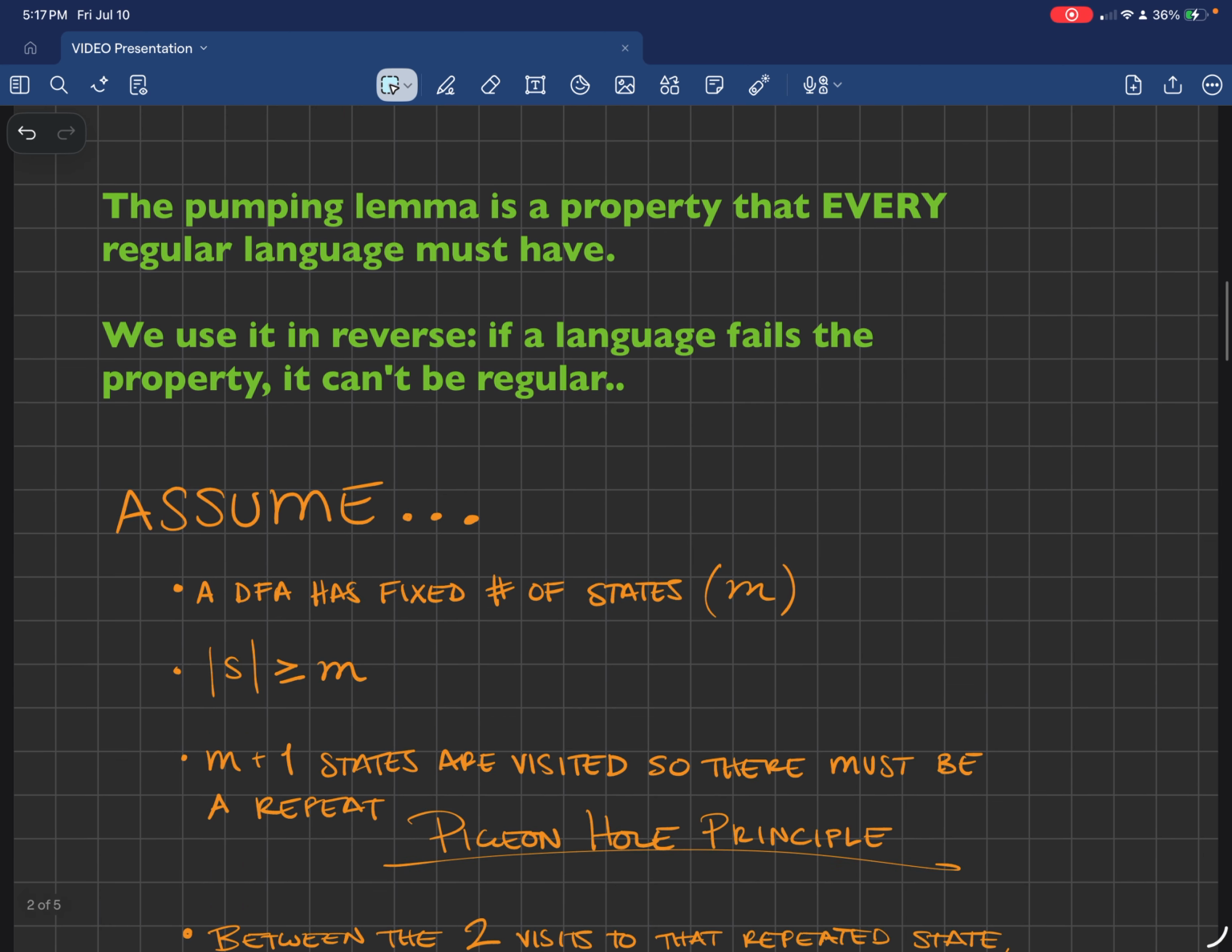So, moving on. The pumping lemma is a property that every regular language must have. We use it in reverse. So if a language fails the property, it can't be regular.